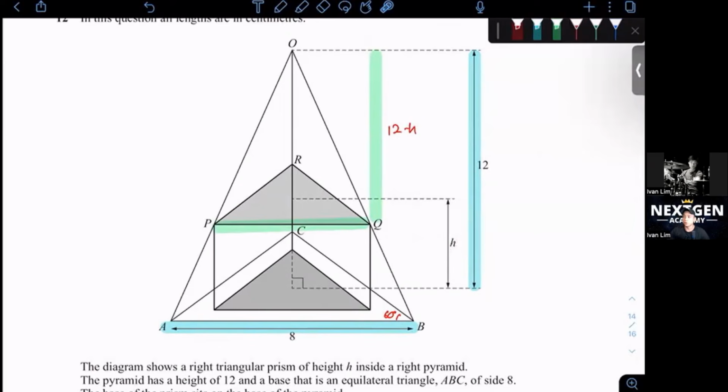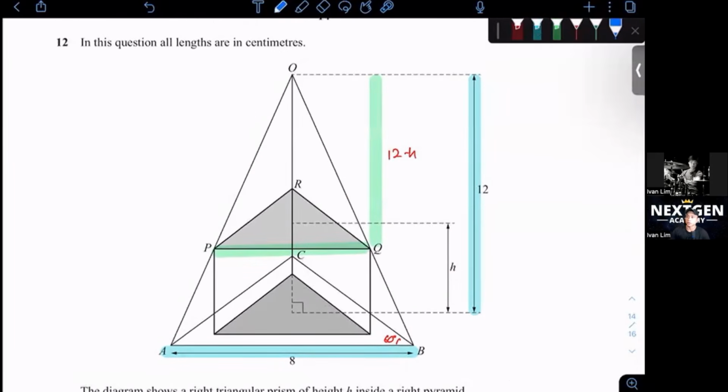So we need to find what PQ is first. PQ over 8 will be equal to 12 minus h over 12. We are just comparing because they say it's similar. PQ is the green part. So PQ and 12 minus h. This is the small pyramid, this is the big pyramid.